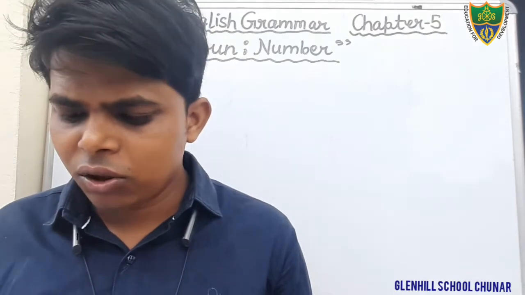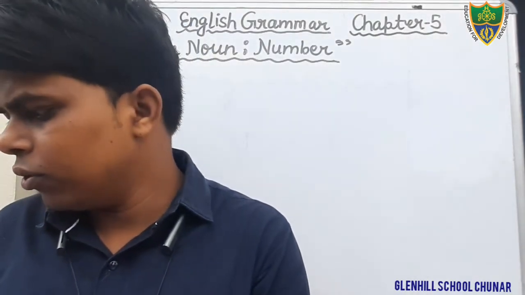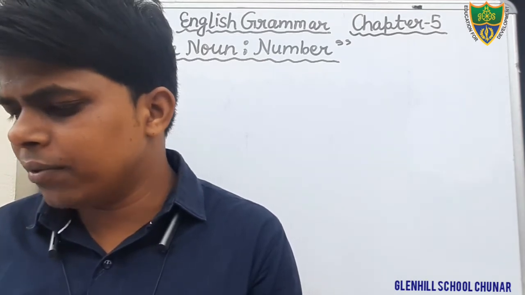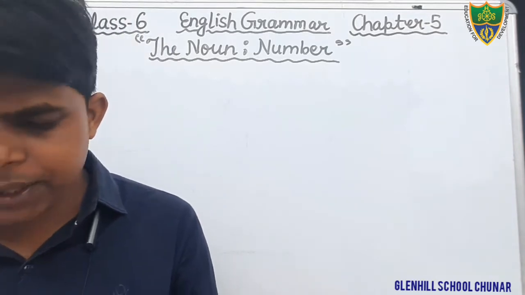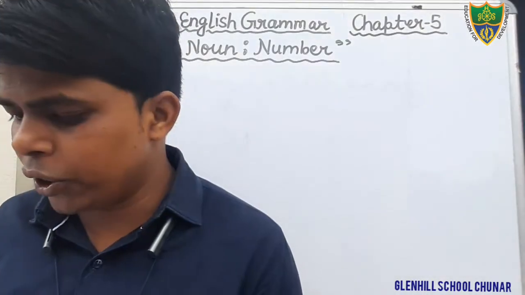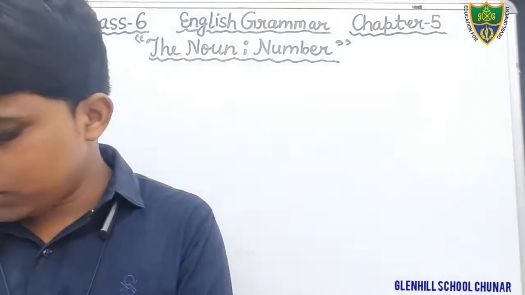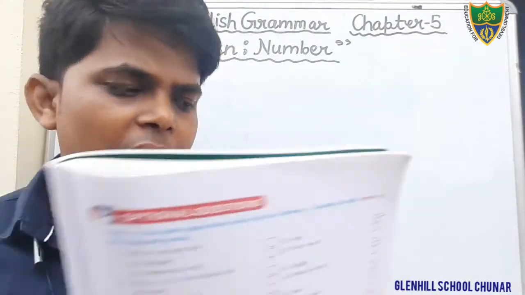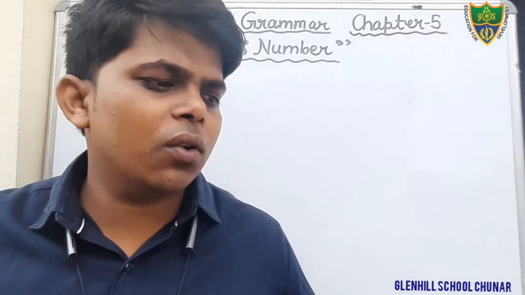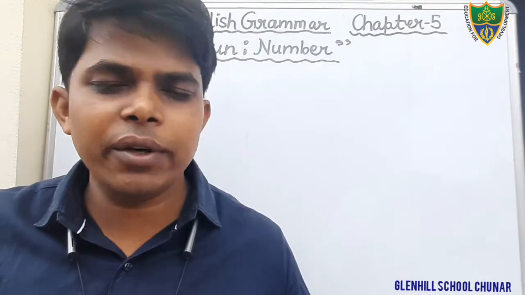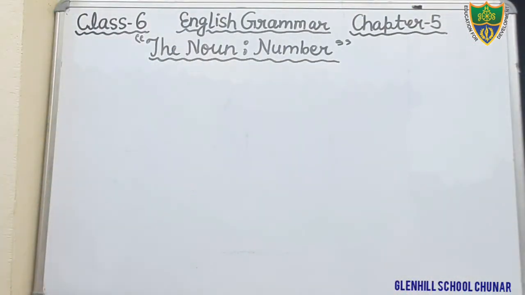Okay students, so just open your book. We will do the exercises given in chapter number 5 at page number 22 and 23 today. Just see the exercise number 5. Open page number 22, exercise number 5. What is there? Fill in the blanks with the appropriate forms of verb in the following sentences.